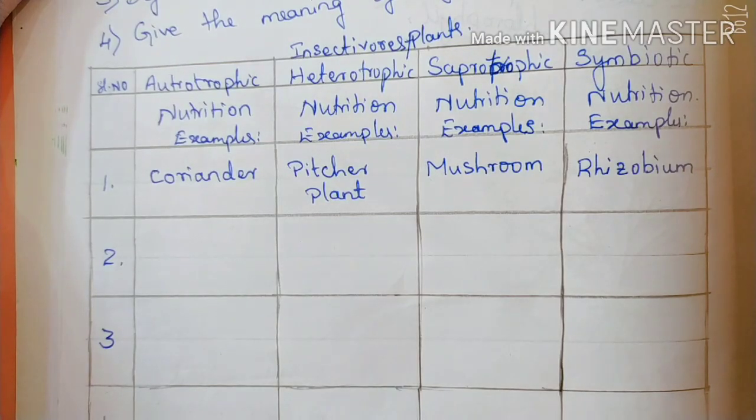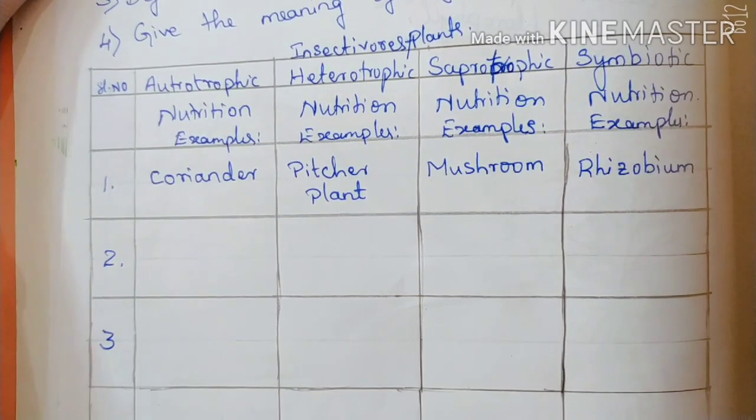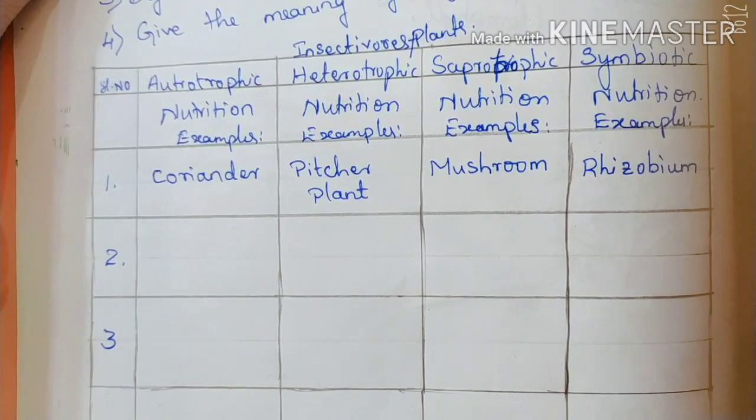I'll be waiting for your worksheet and we'll continue the remaining part, that is photosynthesis, how photosynthesis takes place, and how the nutrients are replenished in the soil. All these things we'll come to know in our next class.